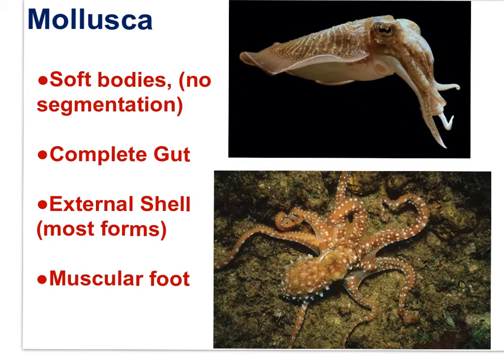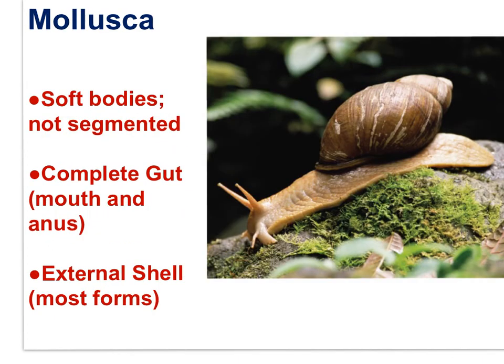Interestingly, larval forms of many mollusks display segmentation, evidence of their close relationship to the other phyla that display segmentation, like the annelids or the arthropods. If you took a walk in the woods, you would recognize the phylum Mollusca. Snails are mollusks. Their characteristics include soft bodies, they're not segmented, complete gut, mouth and anus, food goes in one end, wastes come out the other, with an external shell in most forms.